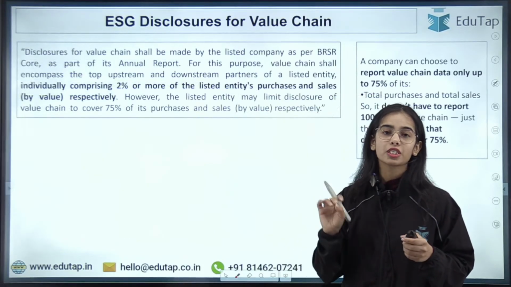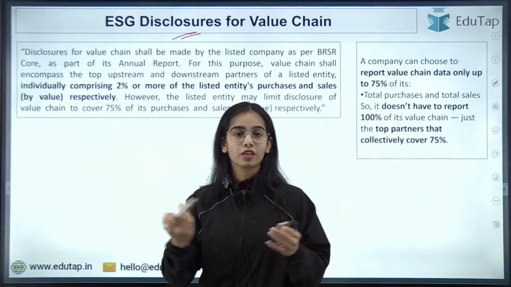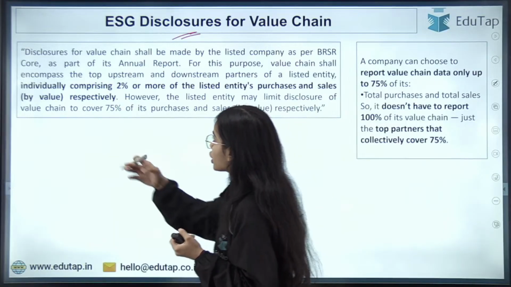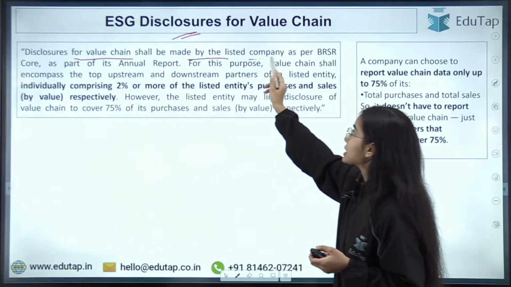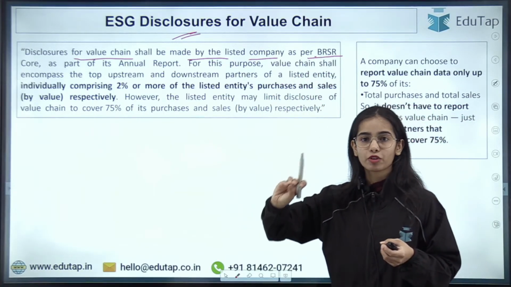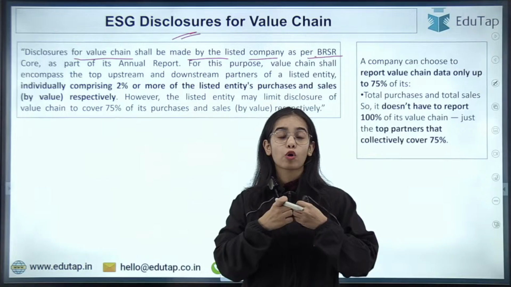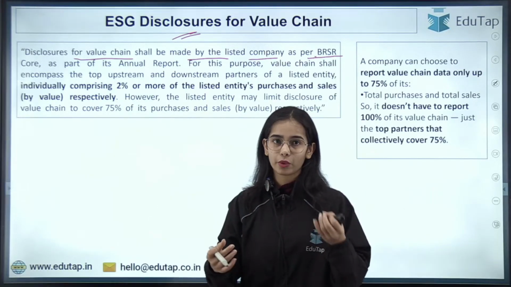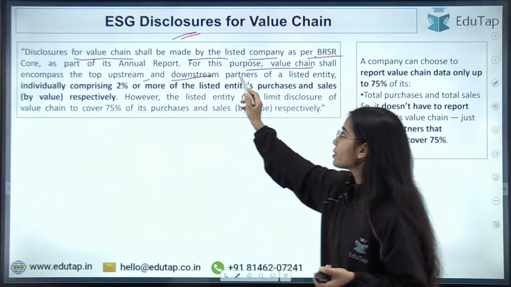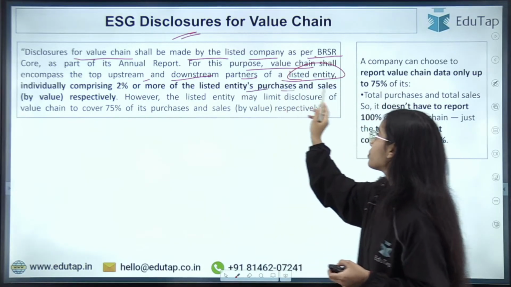This was regarding the green credit. Now coming to the ESG disclosures for the value chain. ESG disclosures mean what work a company is doing for the environment, society, and governance. Disclosures for the value chain shall be made by the listed company as per the BRSR Core as part of its annual report. Now, for how much of the value chain do the disclosures have to be made? For this purpose, the value chain shall encompass the upstream and downstream partners of a listed entity individually comprising 2% or more of the listed entity's purchases and sales.